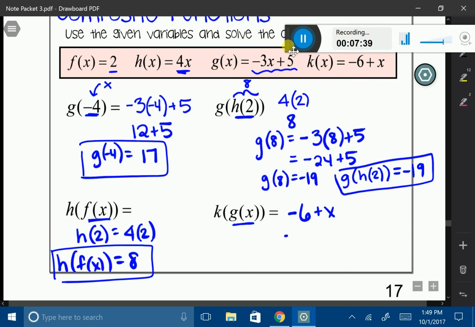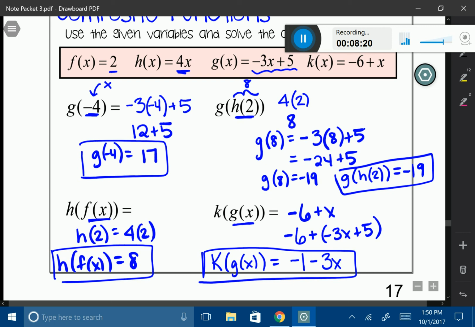And again, you're going to put it right where the variable is. So negative 6. And then I'm going to say plus my g, which is going to be negative 3x plus 5. That's going to be my x value. So then if I take that whole thing and simplify it, I'm going to get negative 6 plus 5 is going to give me a negative 1. And then if I add this negative 3, it's going to give me minus 3x. So therefore, k of g of x is equal to negative 1 minus 3x.